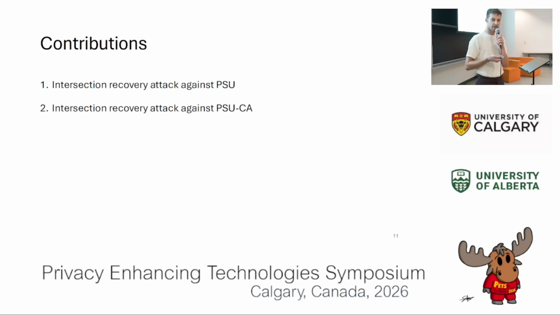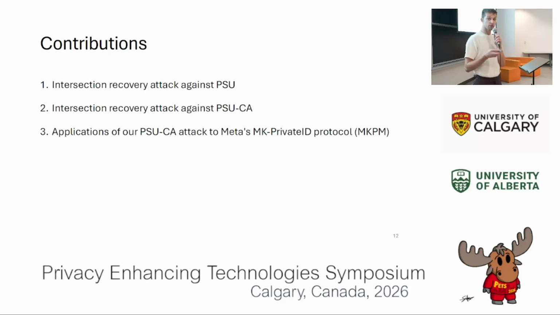We start off by describing an intersection recovery attack against the private set union functionality, as well as the private set union cardinality functionality. We then show that our attack against the PSUCA functionality can be applied to the more complex ideal functionality of a protocol that was proposed by Meta, and I'll introduce that in a bit.